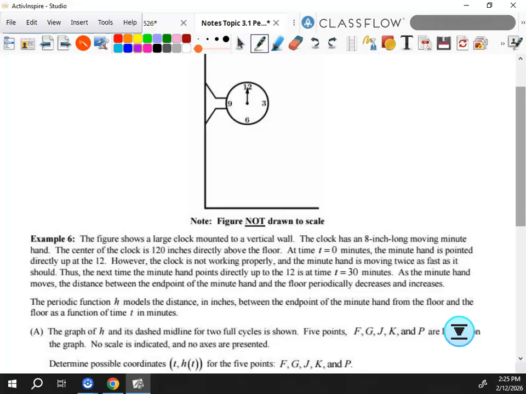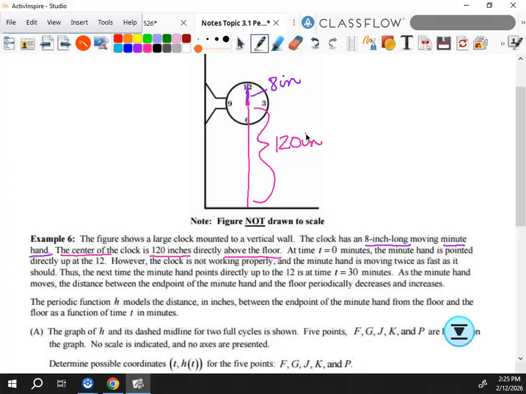The figure shows a large clock mounted on a vertical wall. The clock has an 8-inch long moving minute hand. All right, so right now, I'm going to stop reading, and I'm going to go and label this minute hand as 8 inches. All right? And then I'm going to keep going. The center of the clock is 120 inches directly above the floor. So here's the center of the clock. That's 120 inches directly above the floor. I'm going to label that. Everybody good so far?